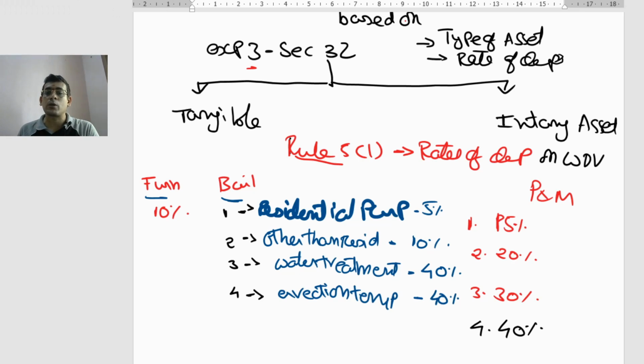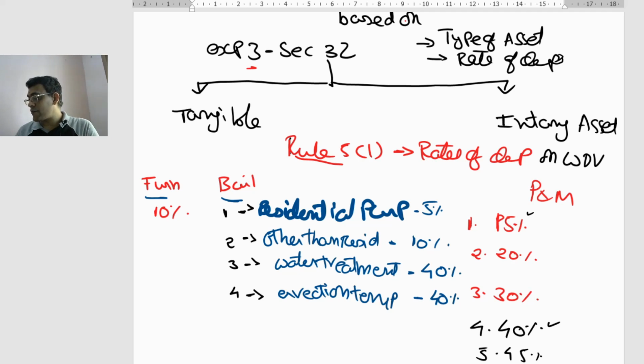So basically we'll be applying two different rates, 15% and 40%, in the majority of cases. Then you also have the rate of depreciation as 45%. So these are the basic rates of depreciation we have.